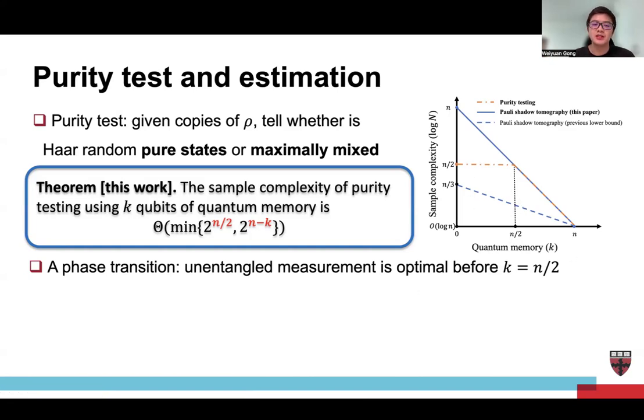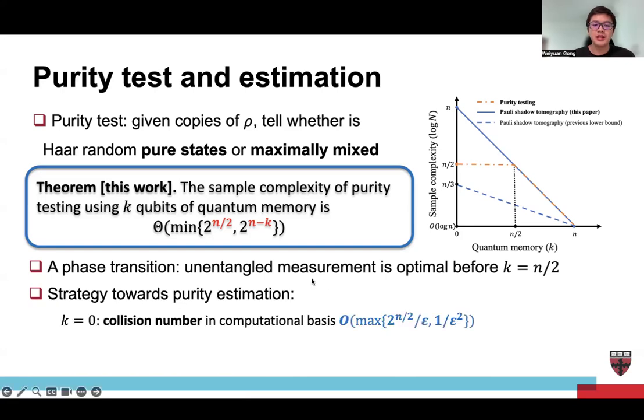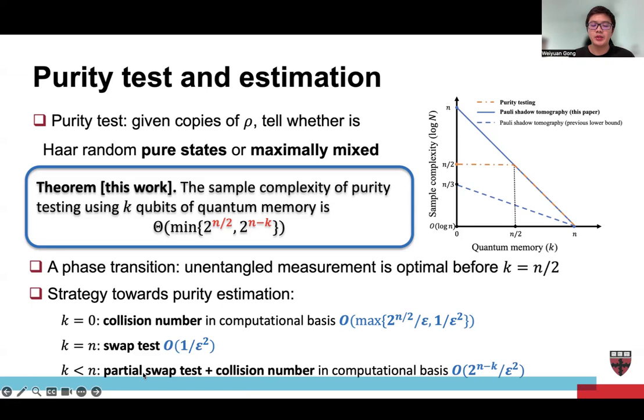And regarding the upper bound for this part, suppose we have no quantum memory, then the optimal solution is to measure each single copy in the computational basis with some unitary rotation and calculate the collision number, which gives you 2 to the n over 2 over epsilon, even for estimating purity, and 1 over epsilon square. And when we have n qubits of quantum memory, you can do swap test. And when we have bounded quantum memory, you can combine a partial swap test and collision number in the computational basis on the remaining n minus k qubits, which gives you 2 to the n minus k over epsilon square.